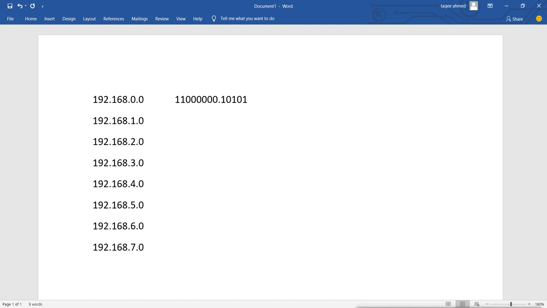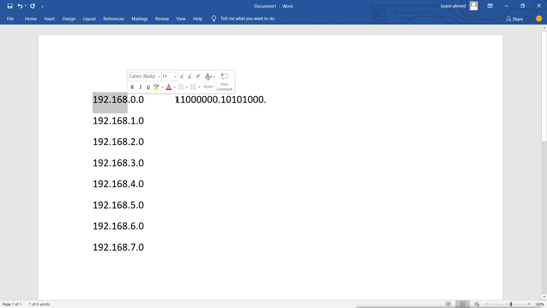Total 168. That means 128 and 32 is equal to 160, and then 8. The remaining bits are 0, that is 1, 2, 3, 4, 5, 6, 7, 8. So these bits are equal. That means in every network there is 192.168.